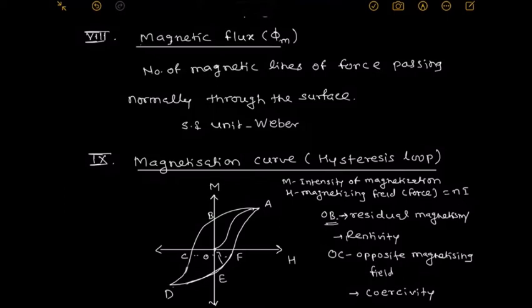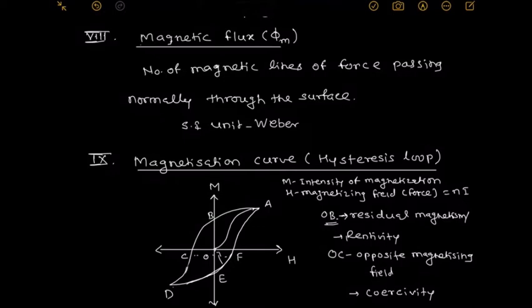Since ferromagnetic material shows a permanent magnetic dipole moment, in that case, how does the magnetization curve look? We explain here with the help of M versus H or B versus H, where M is the intensity of magnetization and H is the magnetizing field or magnetizing force, that is equal to N into I. Hysteresis is a Greek word.